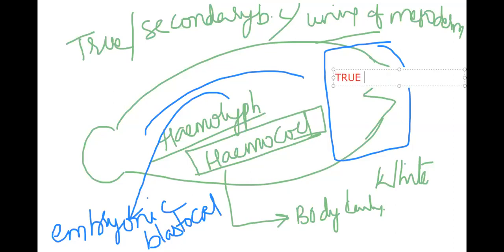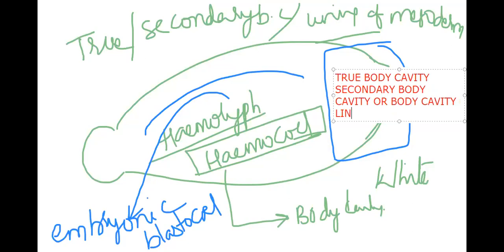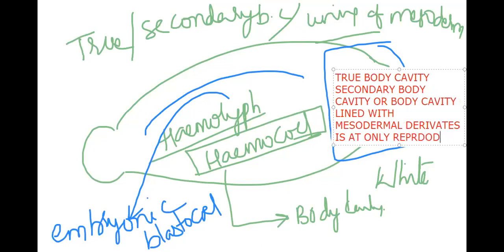True body cavity. Whom do we call true body cavity? Secondary body cavity. True body cavity or secondary body cavity is body cavity lined with mesodermal layers. Body cavity lined with mesodermal derivatives is only at the reproductive and excretory organs. Actually, we have a little explanation in the animal kingdom next chapter. So by taking the chance, everything I am going to say here.